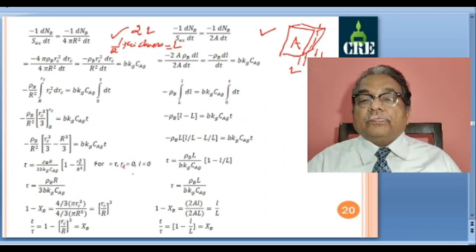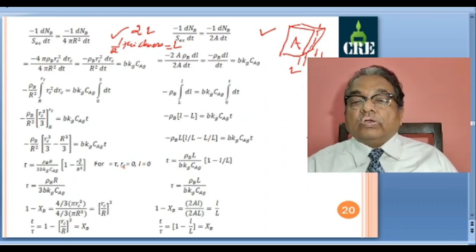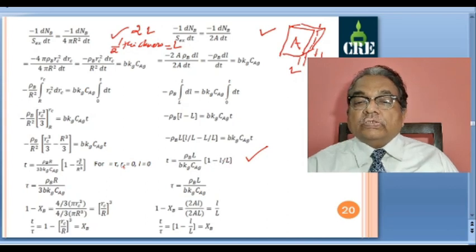So t, when we transfer the terms on other side, we get this expression rho b into L divided by b kg Cag, 1 minus this ratio small l by capital L. So in case of the spherical geometry, this ratio was rc by R whole cube.